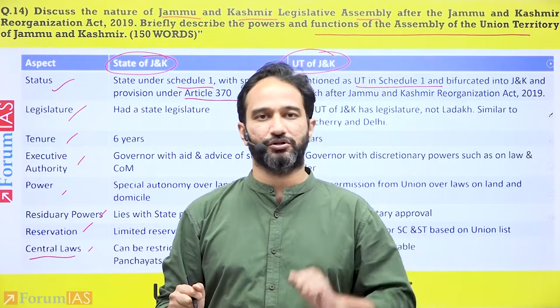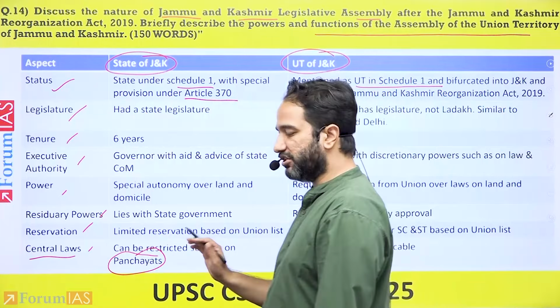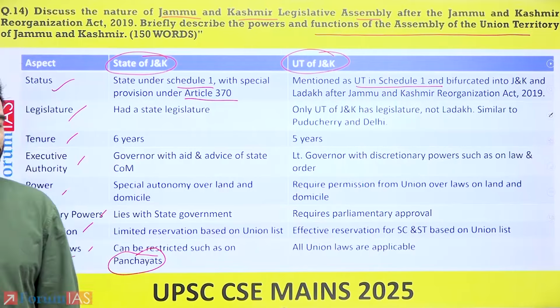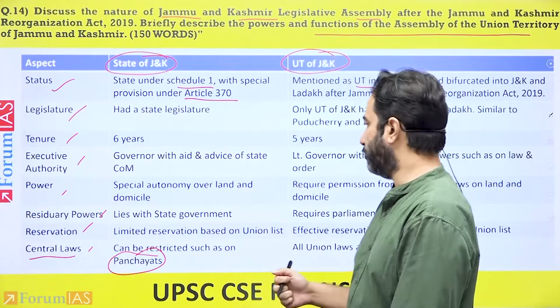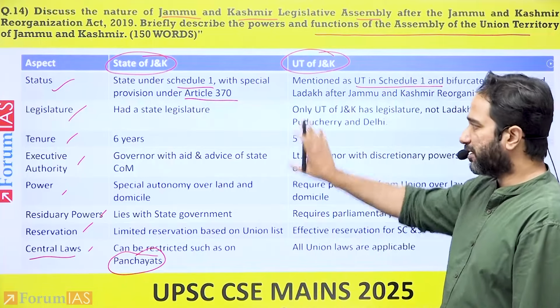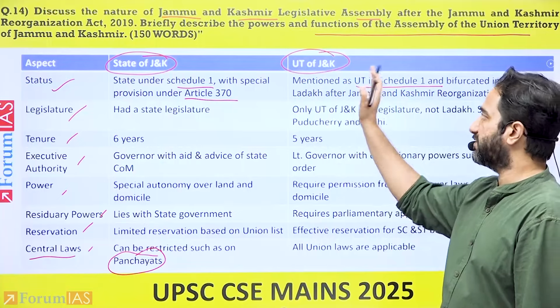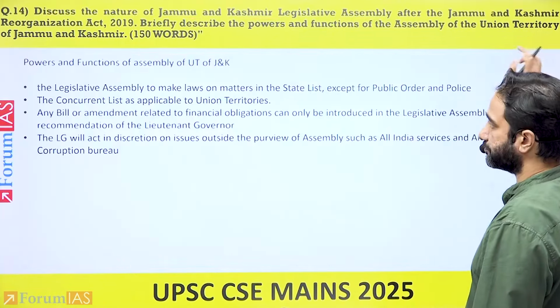Now all the union laws are implemented there. One example you can give is of panchayats, because initially panchayats were not completely applied within the state of Jammu Kashmir, but are now being applied within the Union Territory of Jammu and Kashmir. So these become various comparisons between both the state and the Union Territory of Jammu and Kashmir.